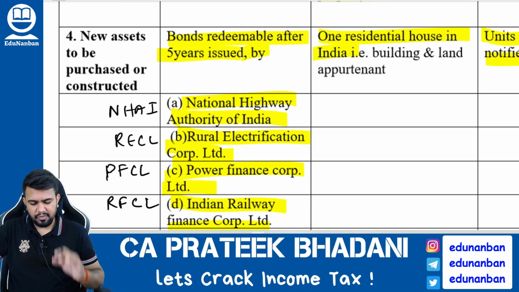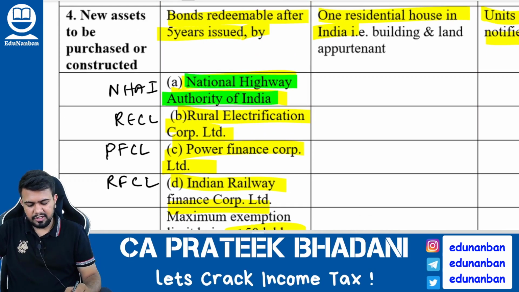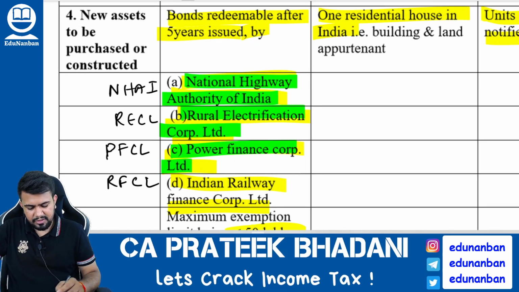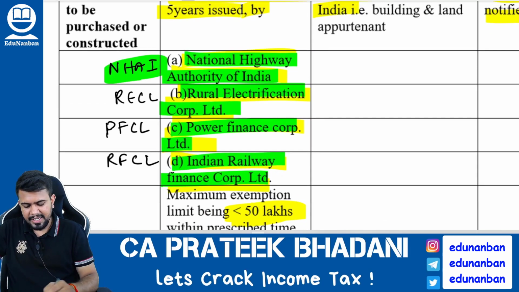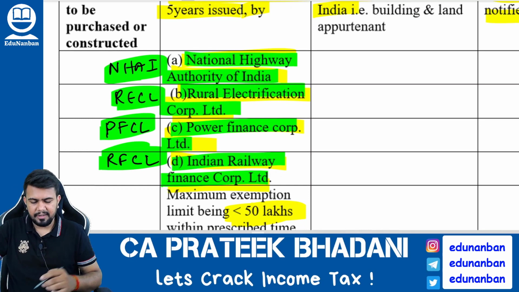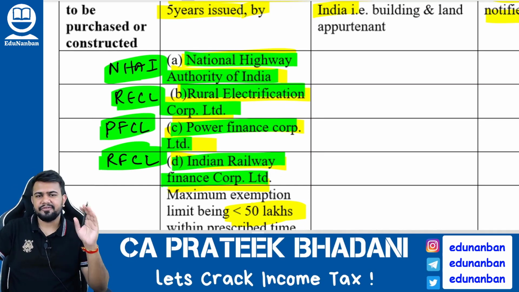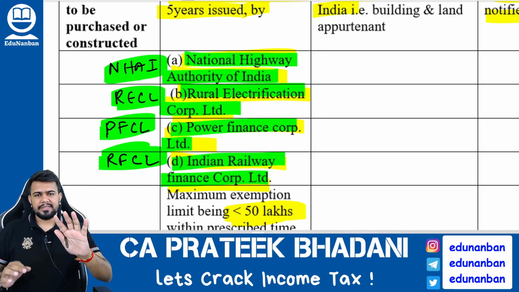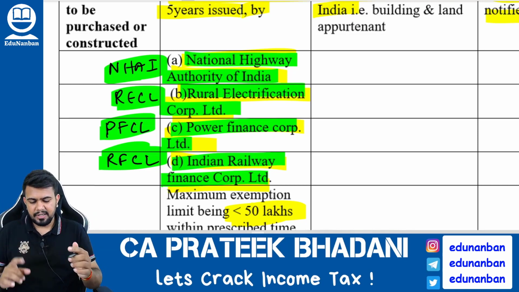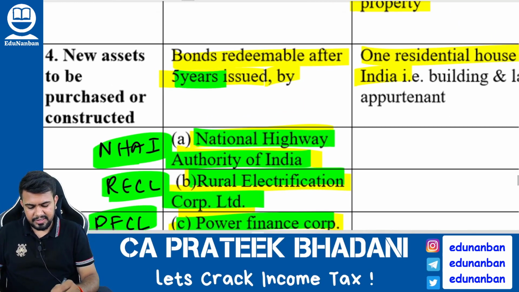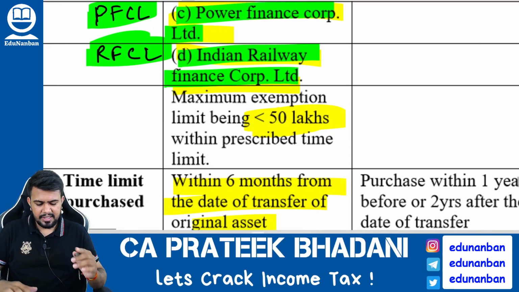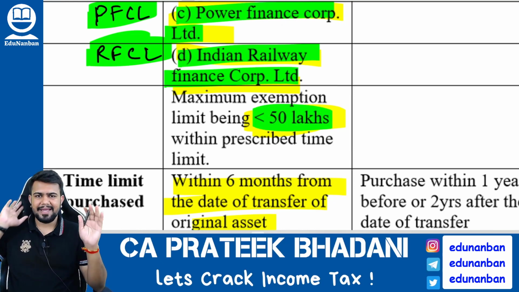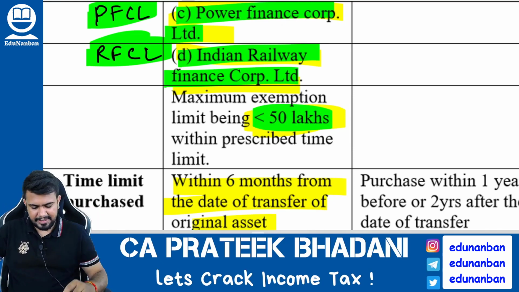What are the different types of bonds? Answer is National Highway Authority of India bonds, Rural Electrification Corporation Limited bonds, Power Finance Corporation Limited bonds, Indian Railway Finance Corporation Limited bonds. So NHAI, RECL, PFCL, RFCL. If the bonds of any of these four companies are purchased, and the bonds' lock-in period is 5 years, you cannot take the money out of the bond for at least 5 years. In such case, up to 50 lakh rupees of capital gain will be exempt.